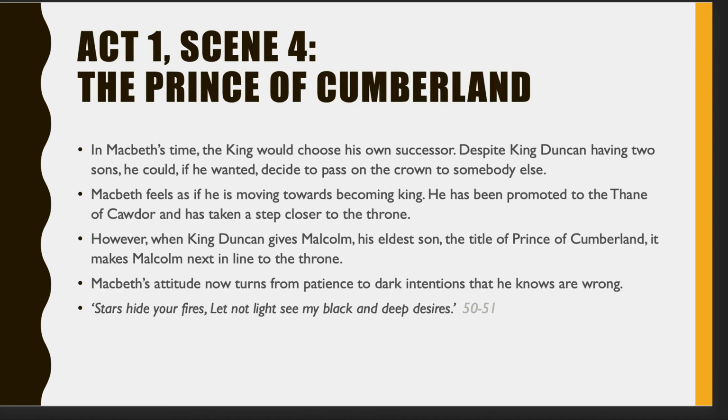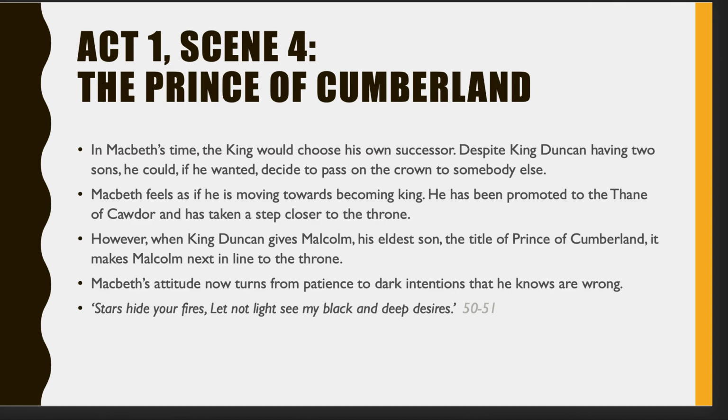So in this scene, it's really important that we understand contextually that the time in which Macbeth is set, which remember is not the same time as Shakespeare was writing. The events of Macbeth are set about 600 years before Shakespeare even wrote Macbeth. So we're going back, say, 1,000 years towards when Macbeth was actually King of Scotland. So we're going back a long time. And during that time, the king or queen choose their own successor. They don't automatically pass the crown down to their oldest son, for example.